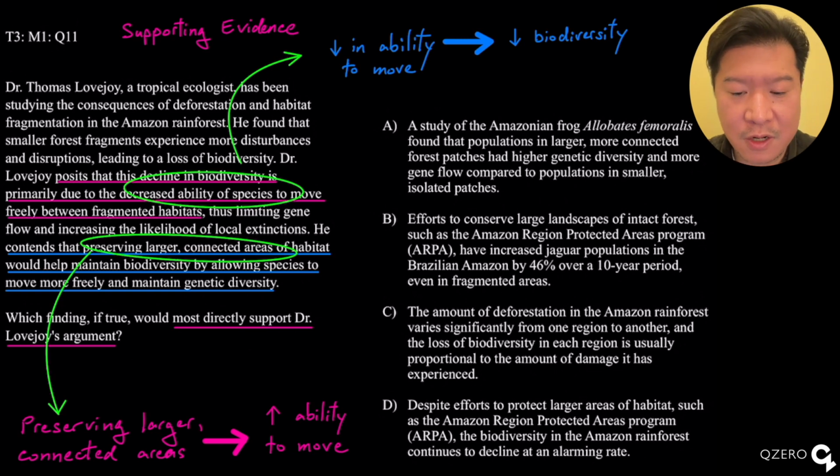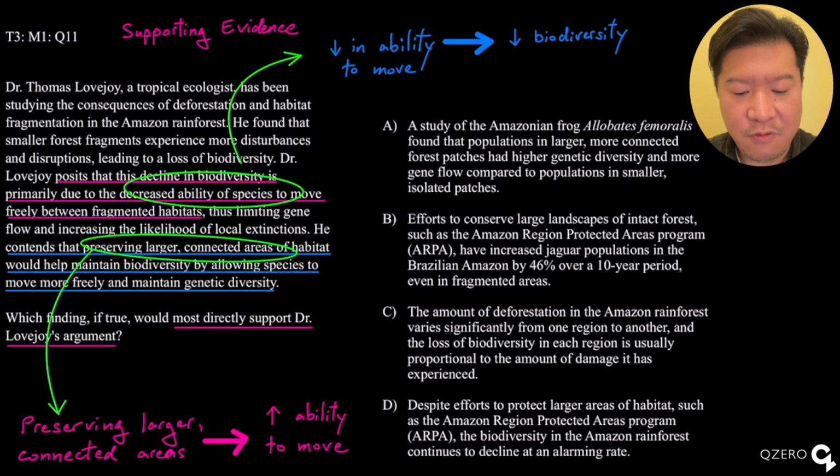The first underline, we see Dr. Lovejoy posits that this decline in biodiversity is primarily due to the decreased ability of species to move freely between fragmented habitats. So if you look at the green arrows, the correlation here is that the decrease in the ability to move leads to a decrease in biodiversity.